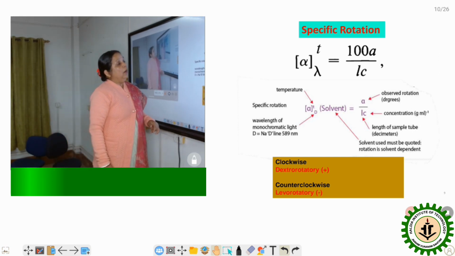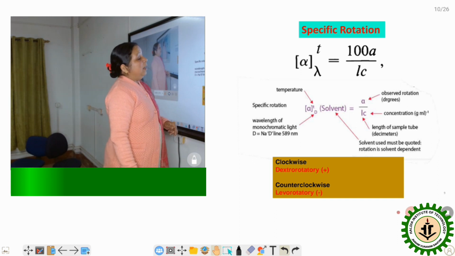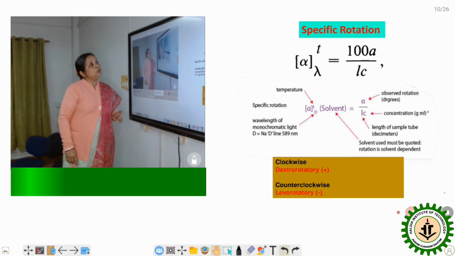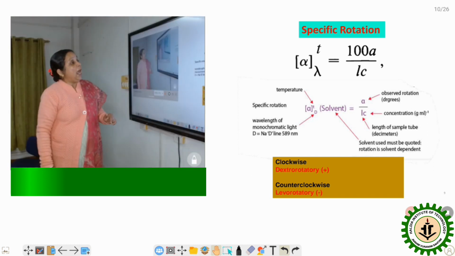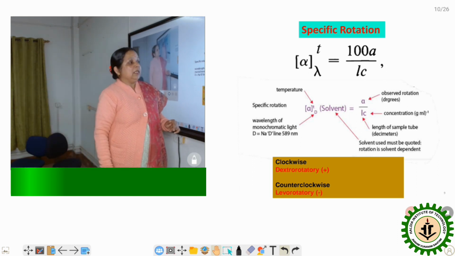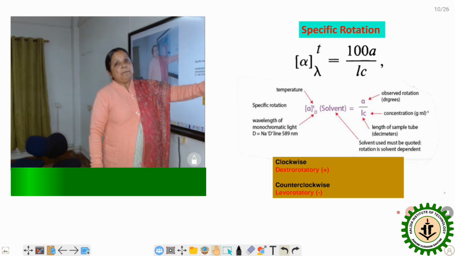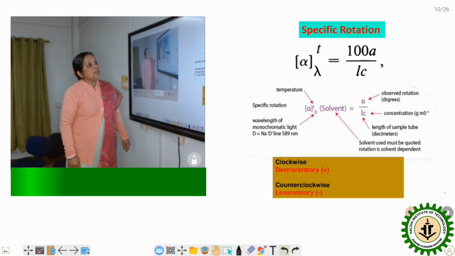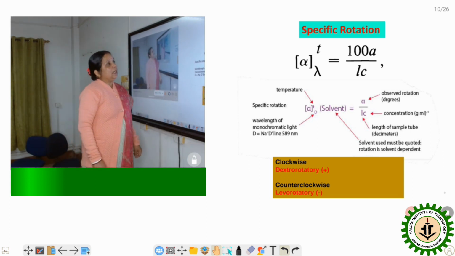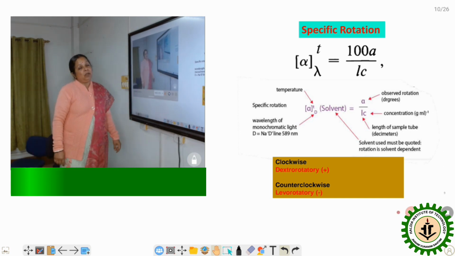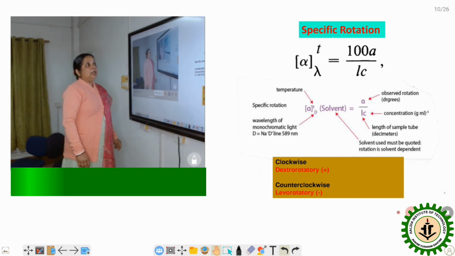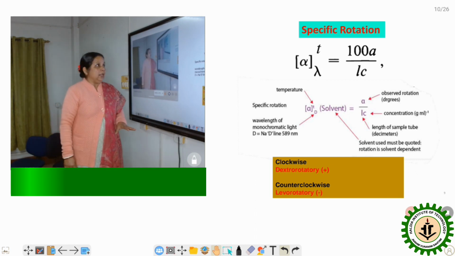It is equal to 100 times alpha divided by L into C. Alpha is the degree of rotation measured by the polarimeter, L is the length of the sample tube in decimeter, and C is the concentration of the sample in gram per ml. So the specific rotation is 100 alpha divided by Lc. In this method we can determine the compound's specific rotation.